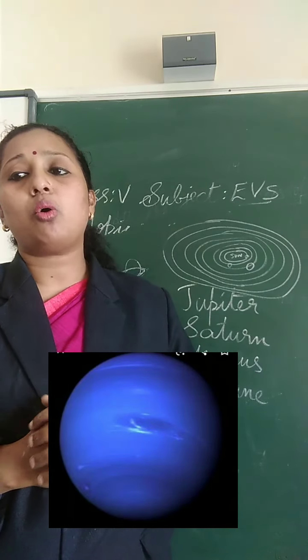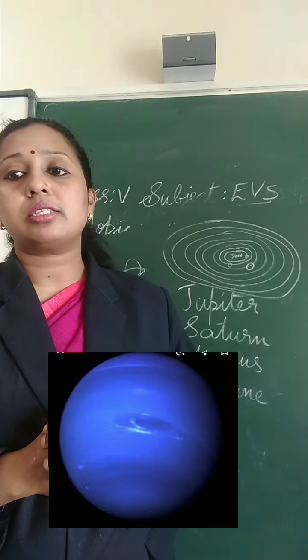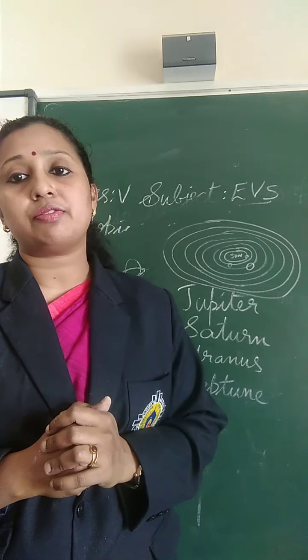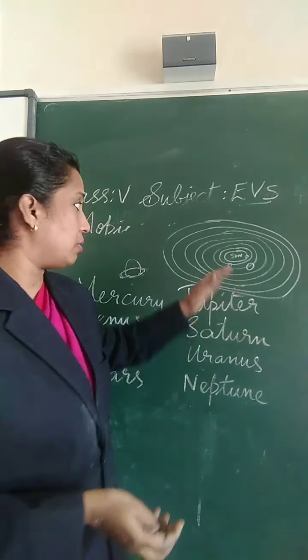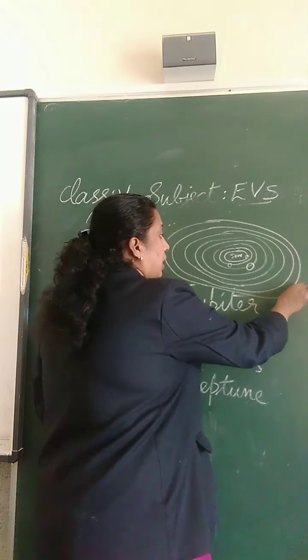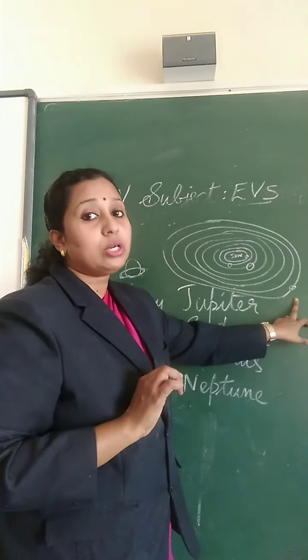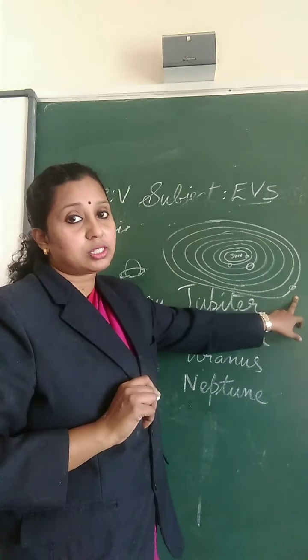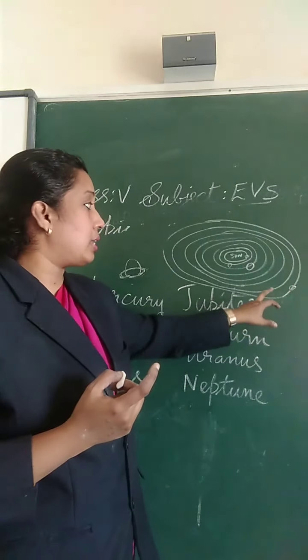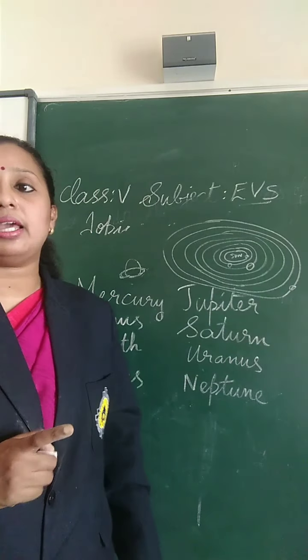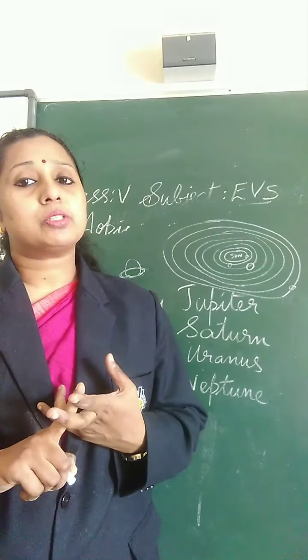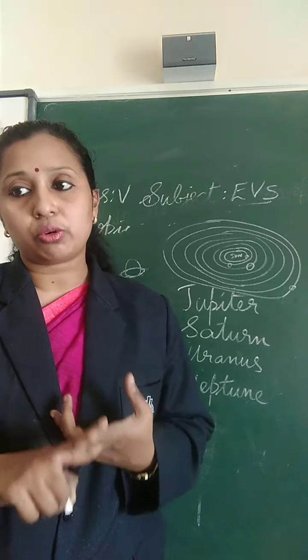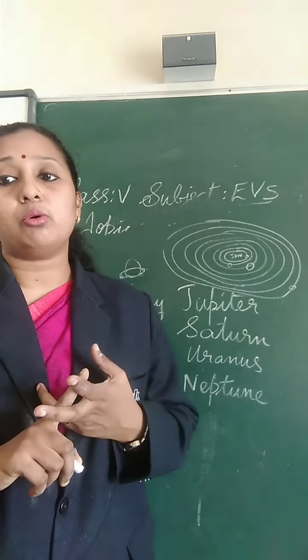It is one of the coldest planets in the solar system due to its great distance from the sun. Because it is far away from the sun, Neptune is the coldest planet. So Neptune is the last planet, or the 8th planet from the sun. Its composition is also similar to that of Uranus, and it is bright blue in color.